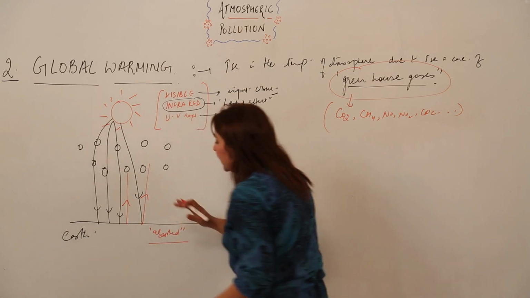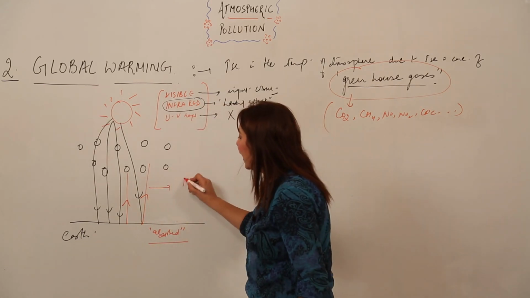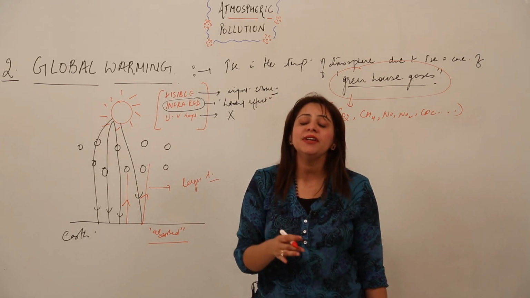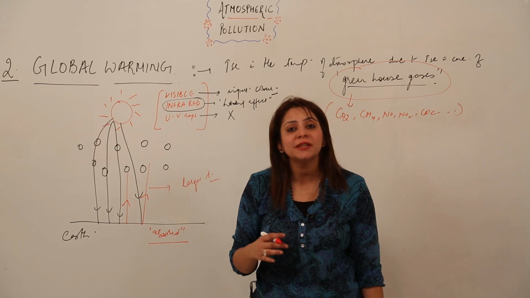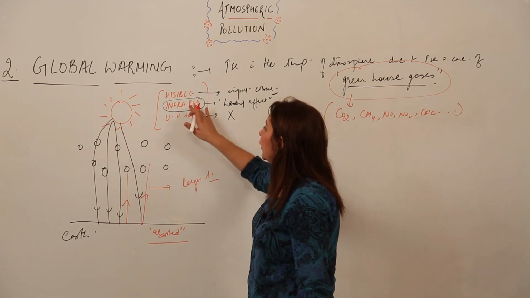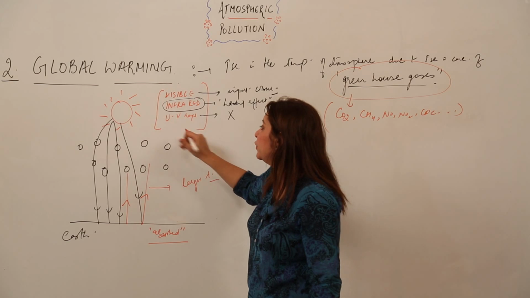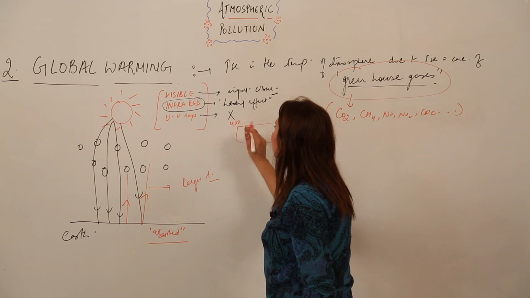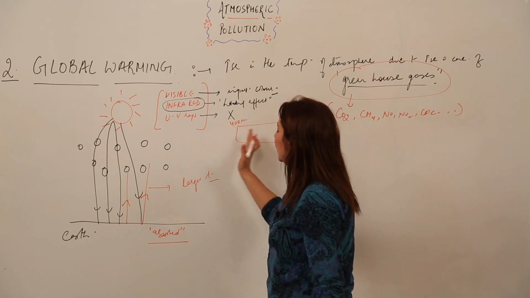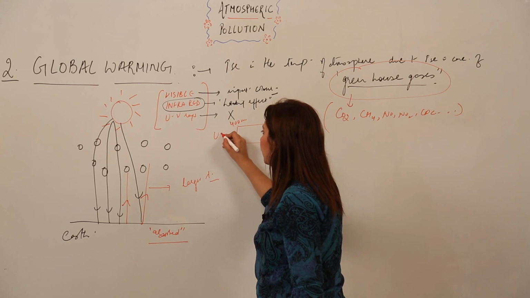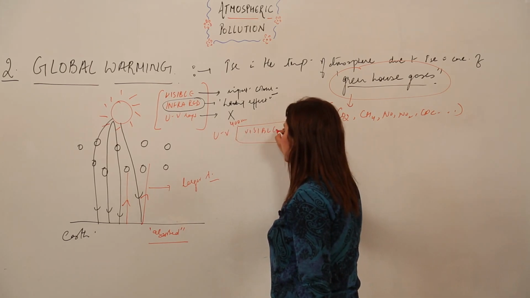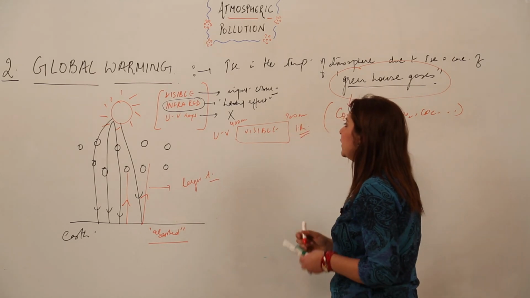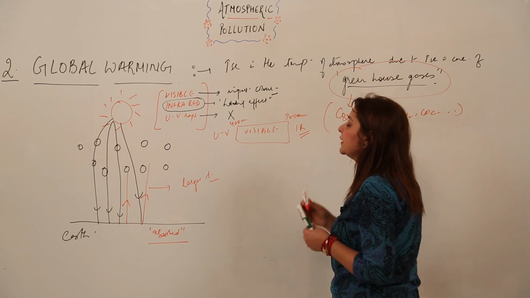Now these reflected ones have a larger wavelength. That means their wavelength gets increased. Whenever reflection takes place, the wavelength increases. If I arrange the visible, infrared and UV regions, you will come to know that 400 to 700 nanometer is the range of the visible region. Less than 400 nanometer is the ultraviolet rays, this is the visible region, and the rays which have a wavelength more than 700 nanometer are infrared rays, right?